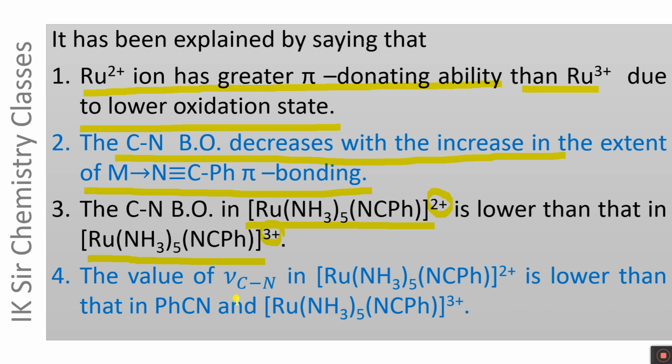As a result, the value of CN stretching frequency in [Ru(NH3)5(PhCN)]2+ is lower than that in benzonitrile as well as in this complex compound.